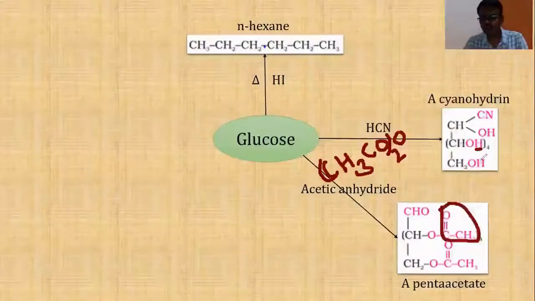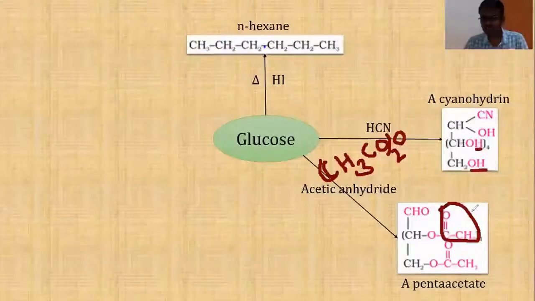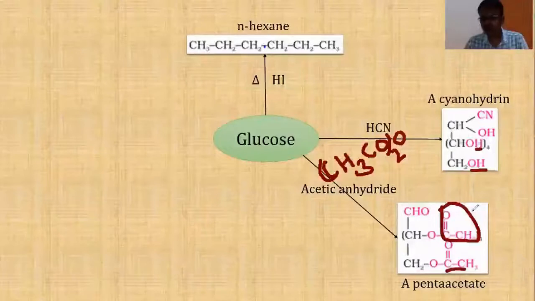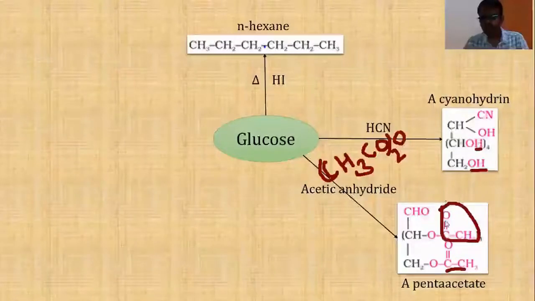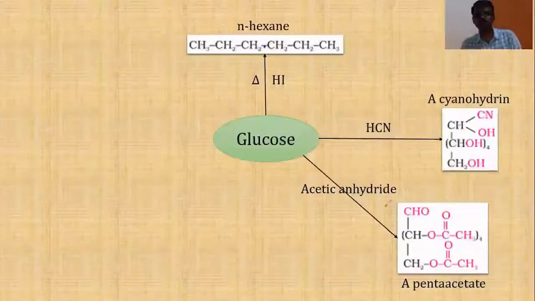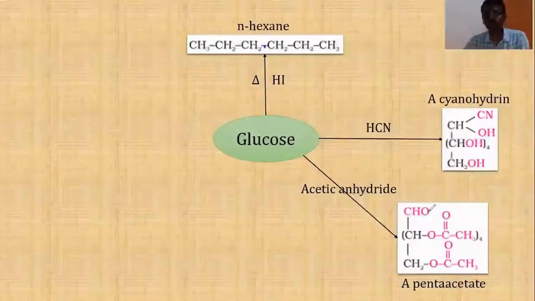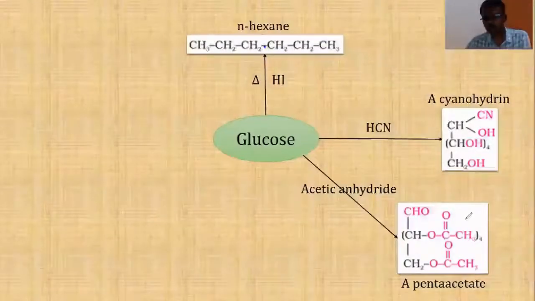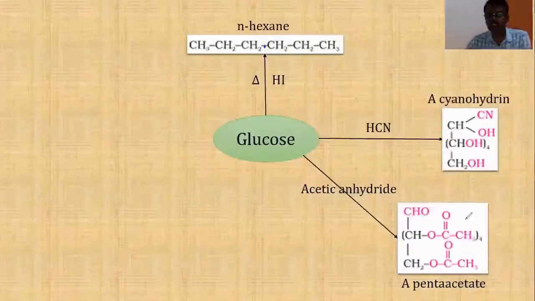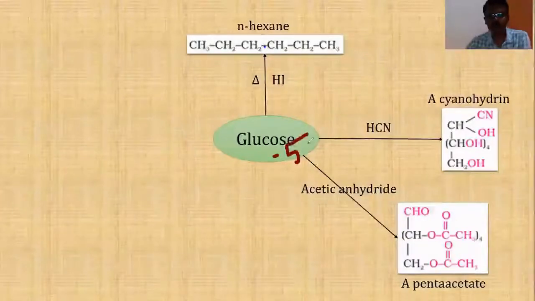There are 4 hydrogen atoms, so 4 acetate groups are replaced over here, and there is a terminal OH here, and this H is replaced by 1 more acetate group. So overall, 5 acetate groups are formed. For each hydroxyl group, 1 acetate group is formed in the product. Since there are 5 acetate groups, a pentaacetate derivative is obtained from glucose, so glucose must contain 5 hydroxyl groups.